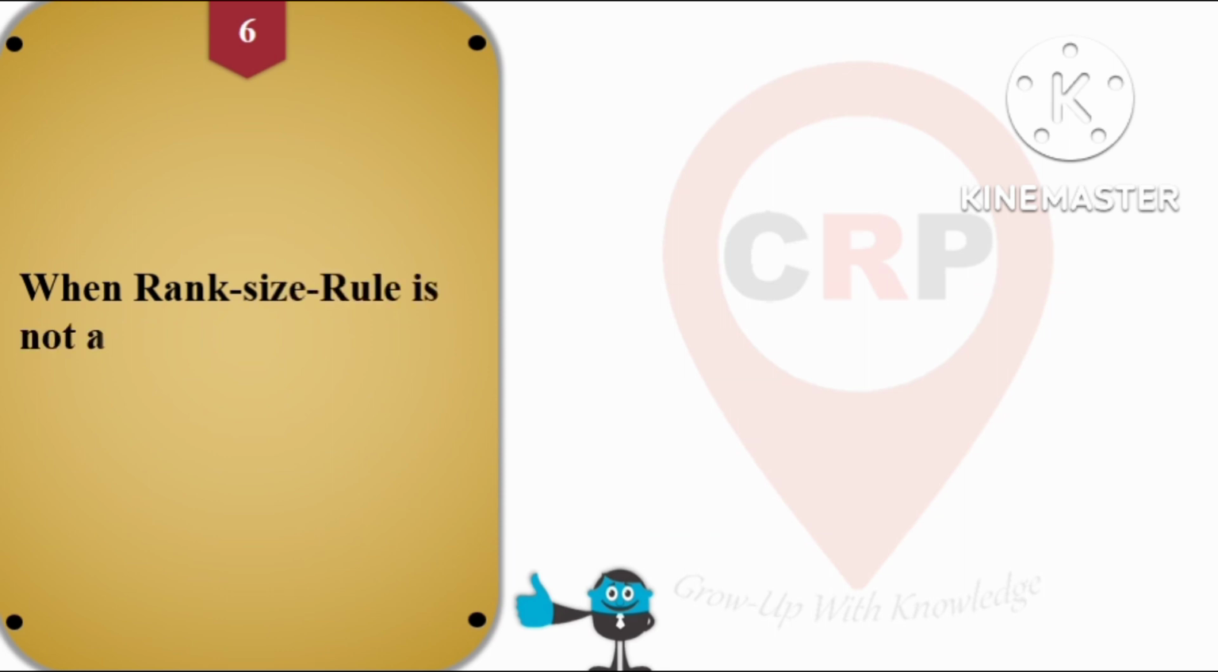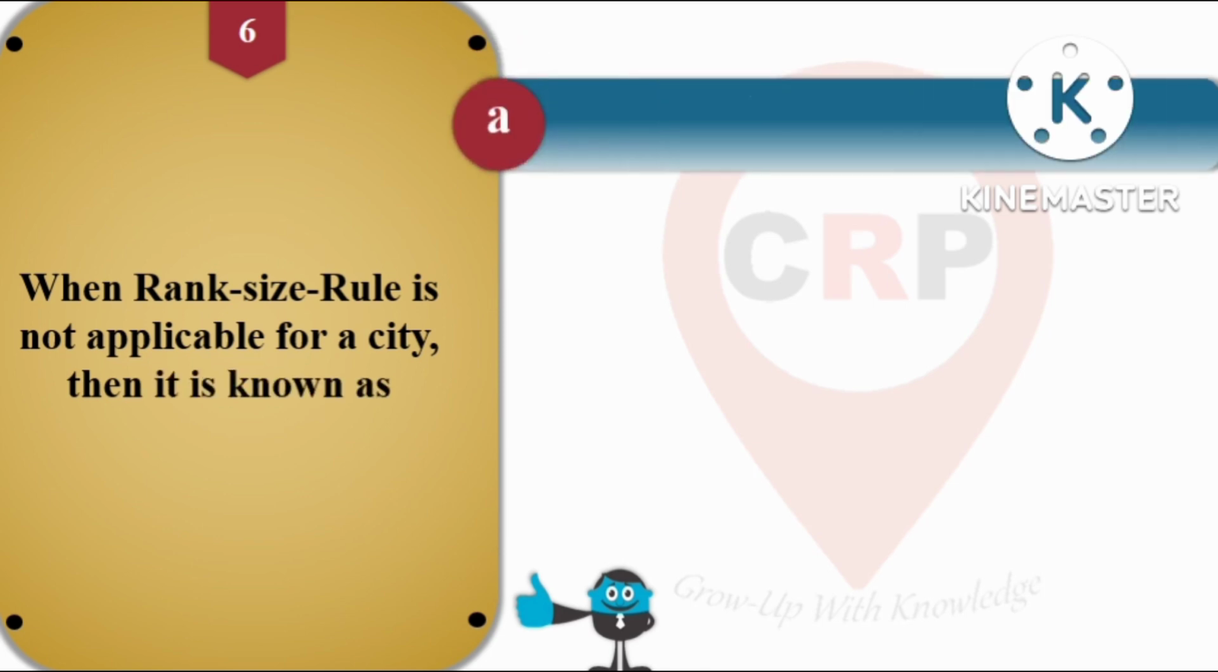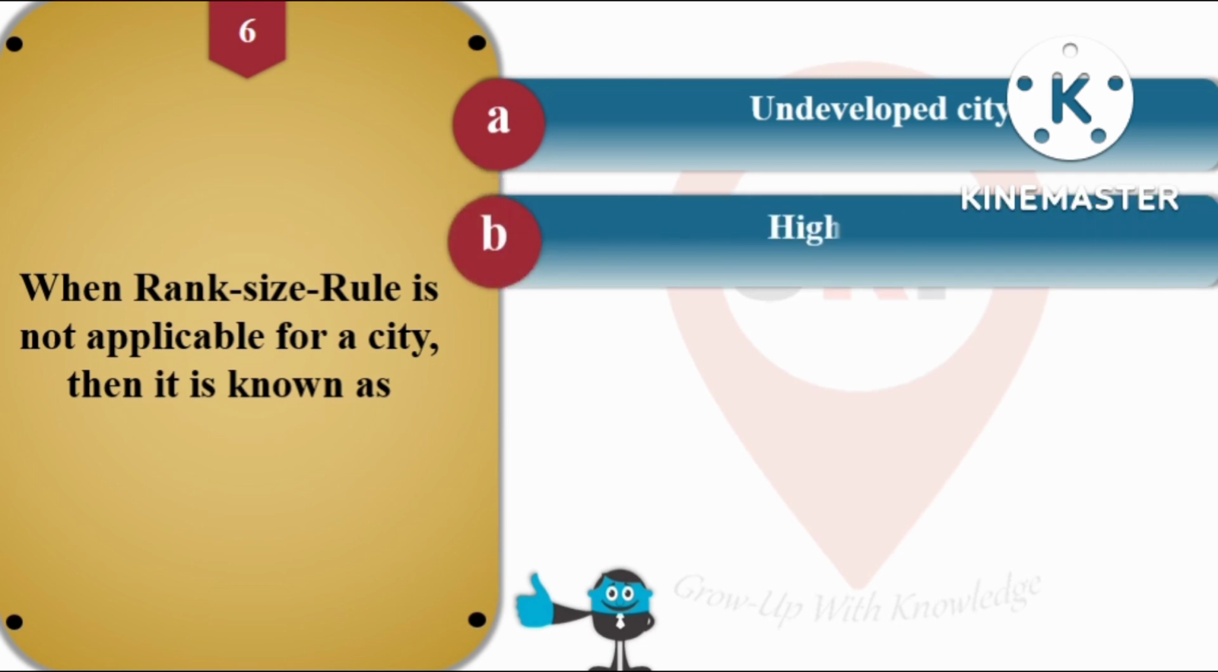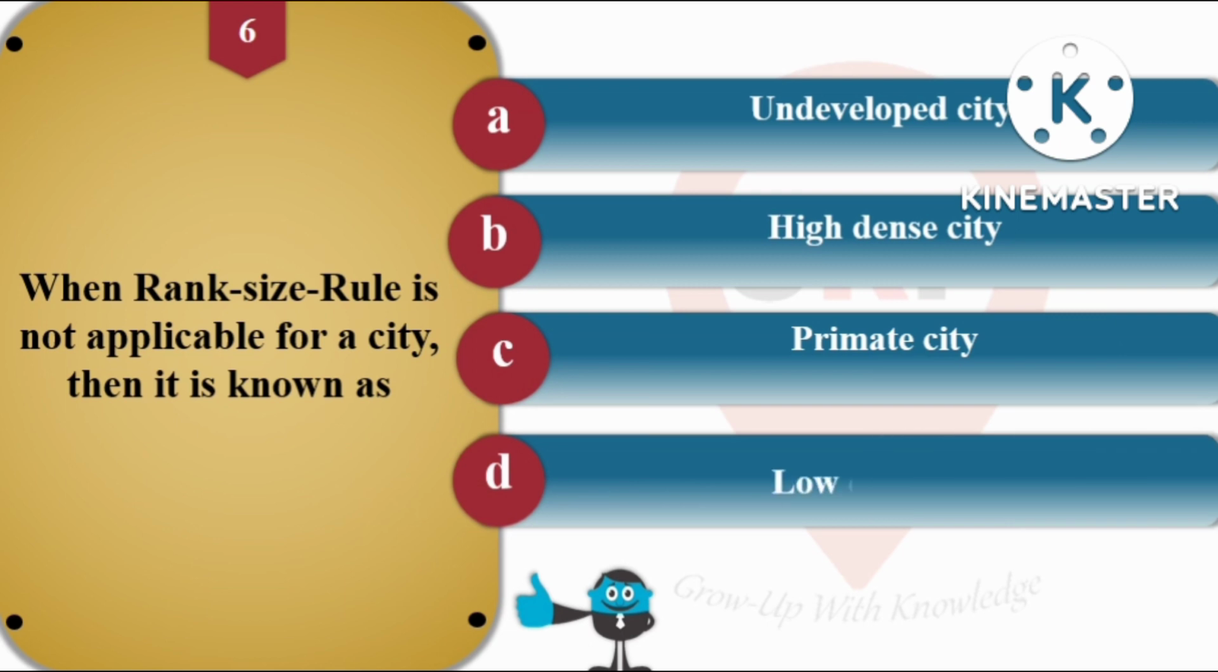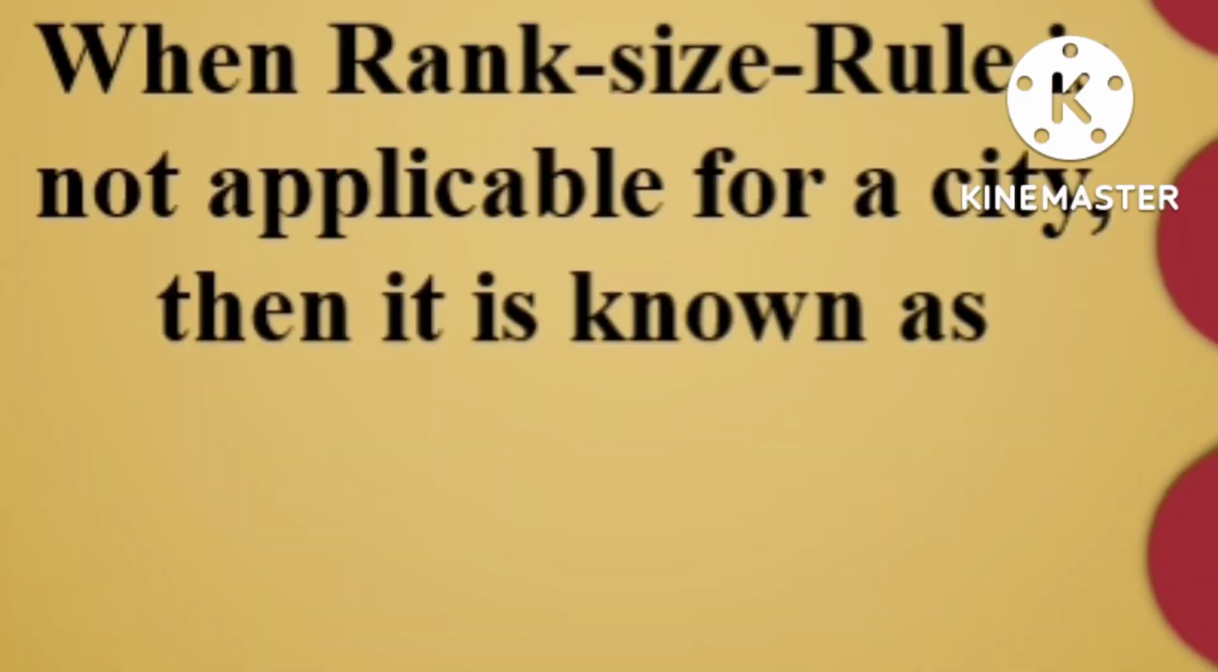Then question number 6, when rank size rule is not applicable for a city, then it is known as, and the options are A, undeveloped city, B, high dense city, option C is primate city and option D is low dense city. And the right answer for this question is option C, that is primate city.